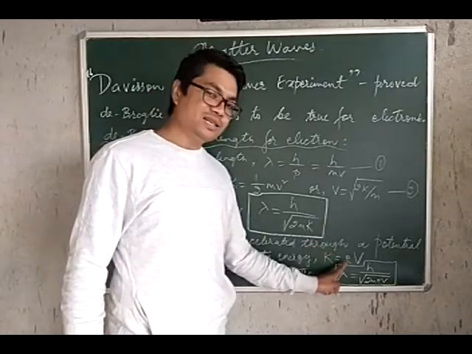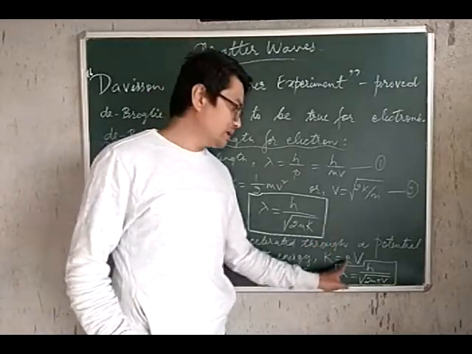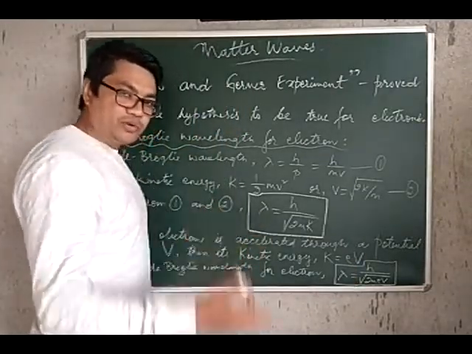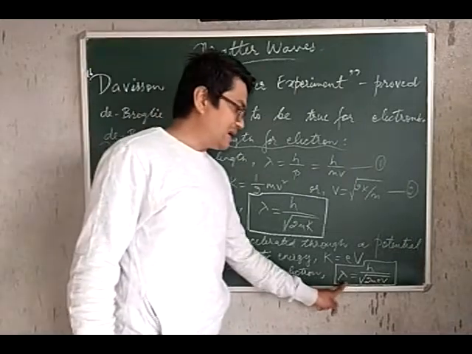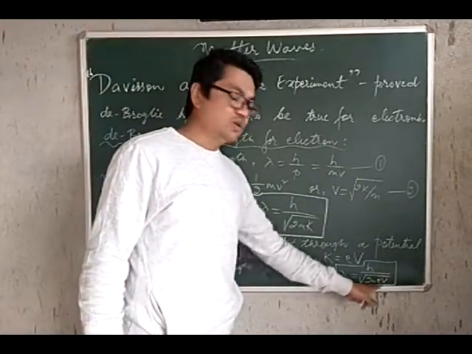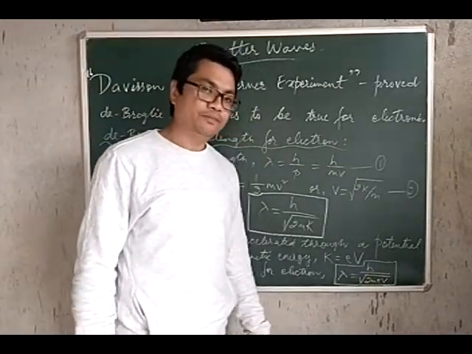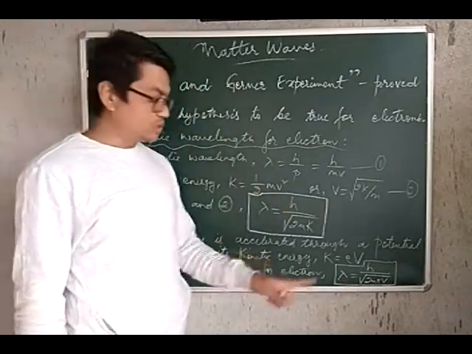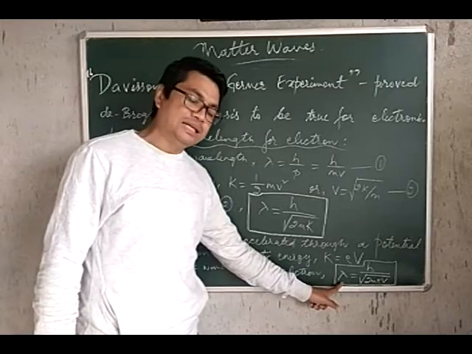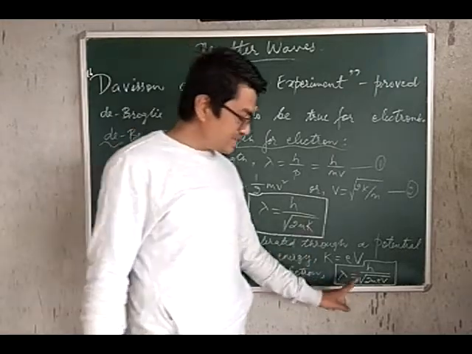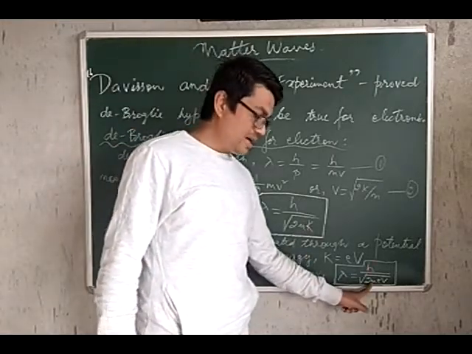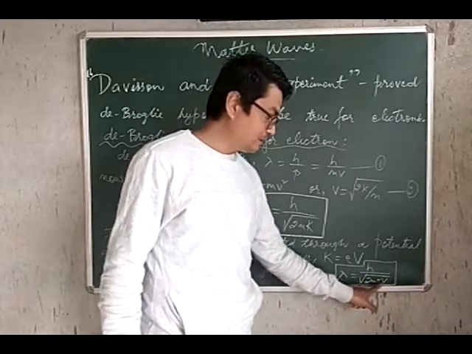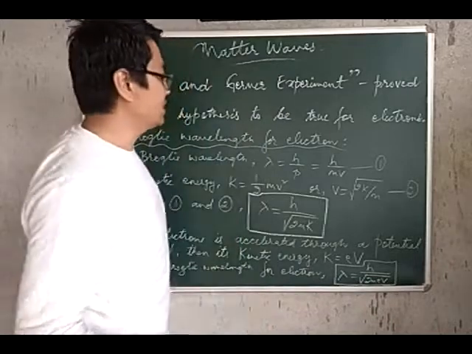So specifically in case of the electron, the kinetic energy is given by eV, and thereby the de Broglie wavelength for an electron is given by lambda equal to h by square root of 2meV. Now you can see in this expression, h is a constant, m, the mass of an electron, is a constant, e, the charge of an electron, is a constant.